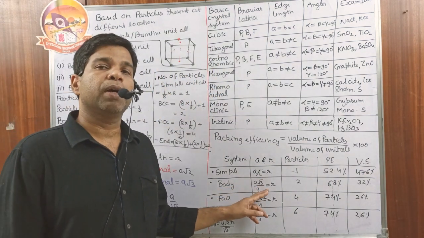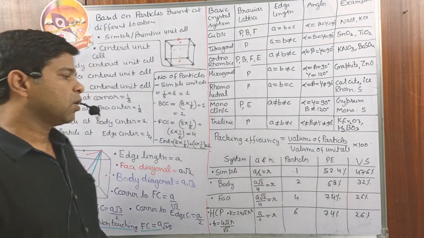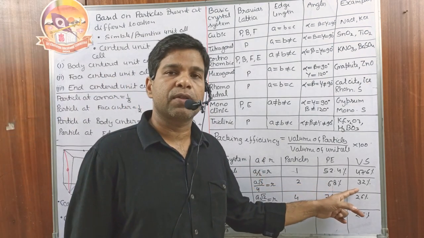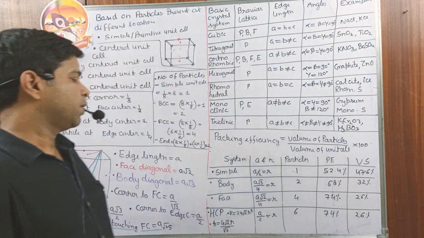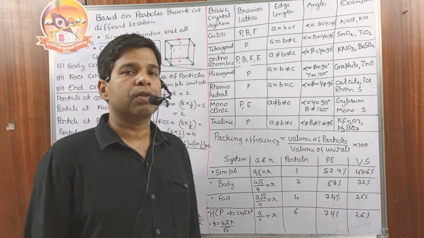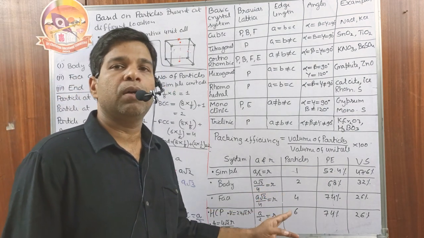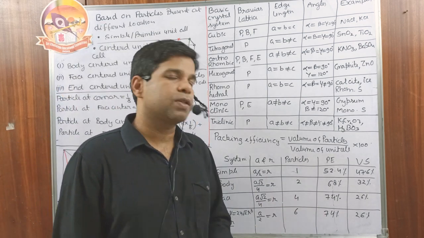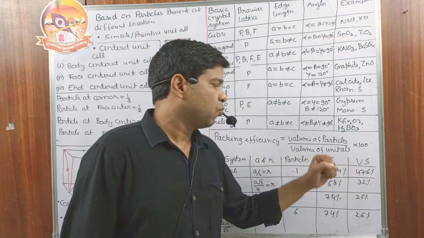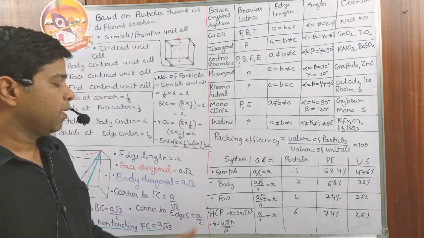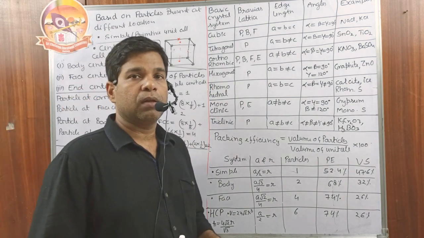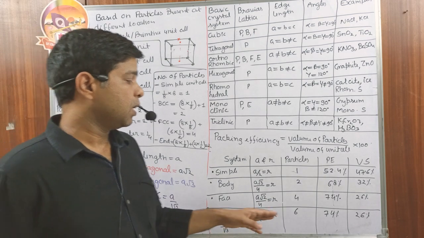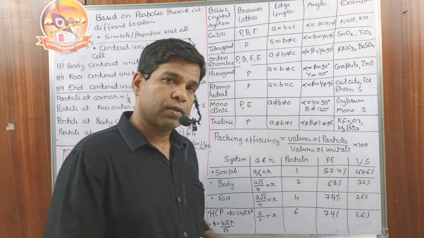If we have the body centered unit cell, what is the relationship? a under root 3 by 4 is equal to r, number of particles 2, packing efficiency 68%, vacant space is 32%. If we have the face centered unit cell, what is the relationship? a under root 2 by 4 is equal to r, number of particles 4, packing efficiency 74% and void space is 26%. If we have the hexagonal close packing, then packing efficiency is again the same and void space is the same.